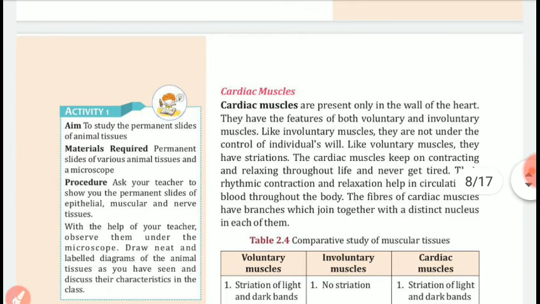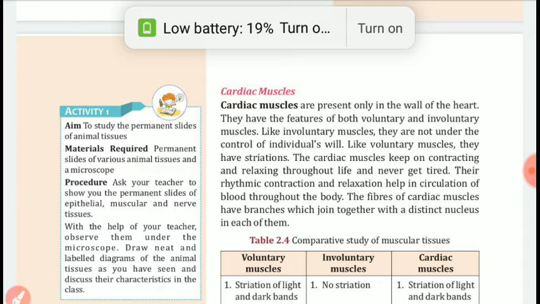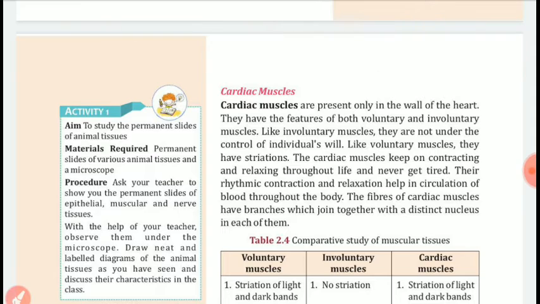Like involuntary muscles, they are not under the control of the individual's will, whereas like voluntary muscles, they have striations. The cardiac muscles keep on contracting and relaxing throughout life and never get tired. Their rhythmic contraction and relaxation helps in circulation of blood through the body. The fibers of cardiac muscles have branches which join together, with a distinct nucleus in each of them.